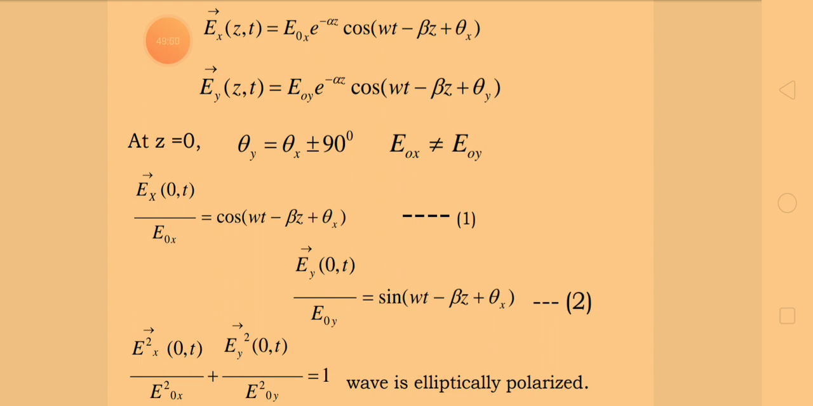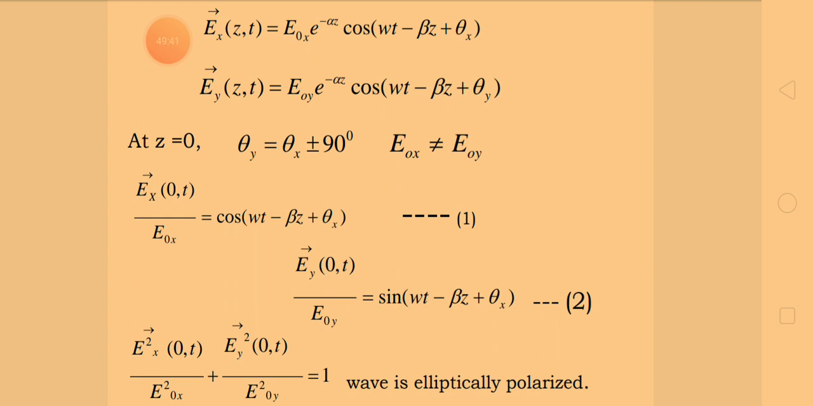Therefore, the equation can be rewritten as Ex of 0 comma t is equal to E naught x into cos of open bracket omega t minus beta z plus theta x. That will be the equation. In turn, I have taken that E naught to the denominator. Therefore Ex of 0 comma t divided by E naught x is equal to cos of omega t minus beta z plus theta x. Call this equation number 1.